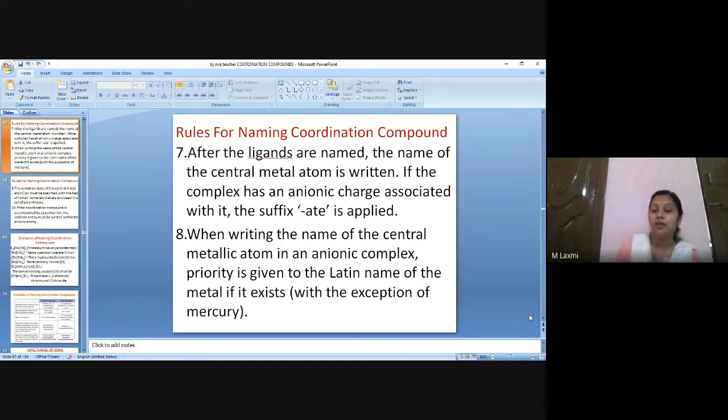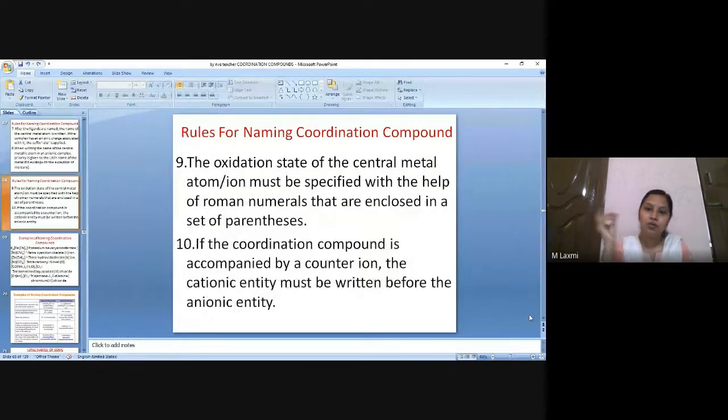But if at all my sphere is negatively charged, in that case, I need to add the suffix ate to the central metal atom. Repeating point 7, if I have a positively charged sphere or a neutral sphere, no need to change the name of the central atom. But if it is a negatively charged sphere, then I have to add the suffix ate. Done. Then the fellow who is standing outside, say for example, the counter ion. If the counter ion is an anion, where will you write the anion? Then it should be written at the end.